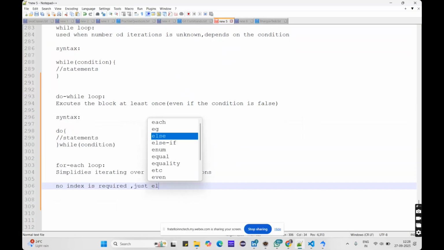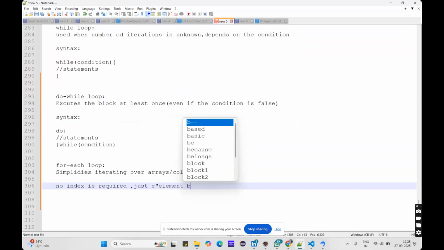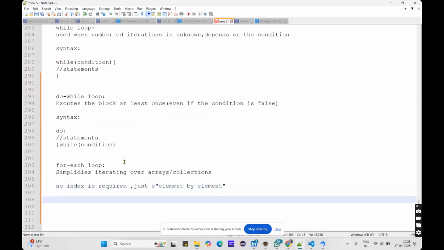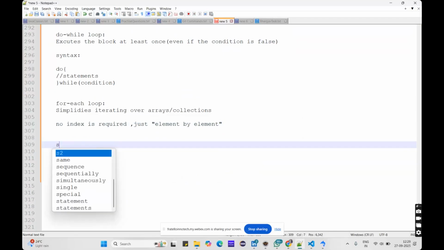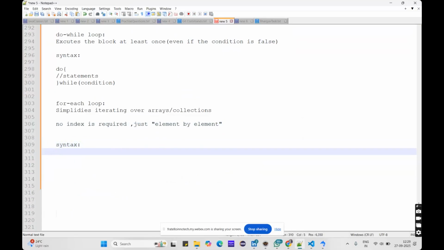It just goes through each element, one by one, in the collection or array. The basic syntax depends on the data type you are using in that collection.